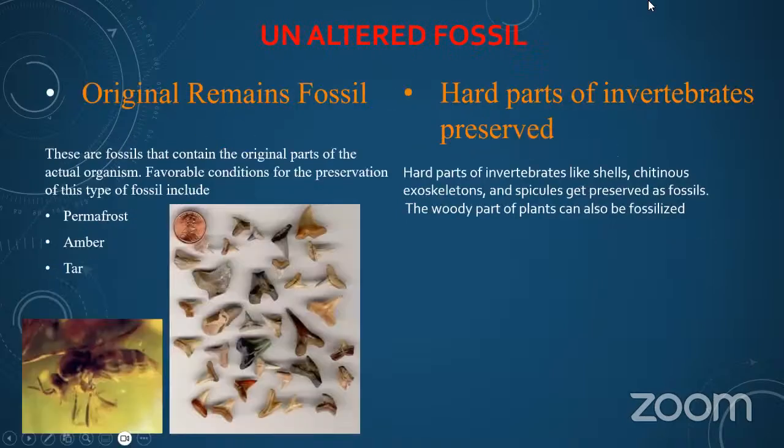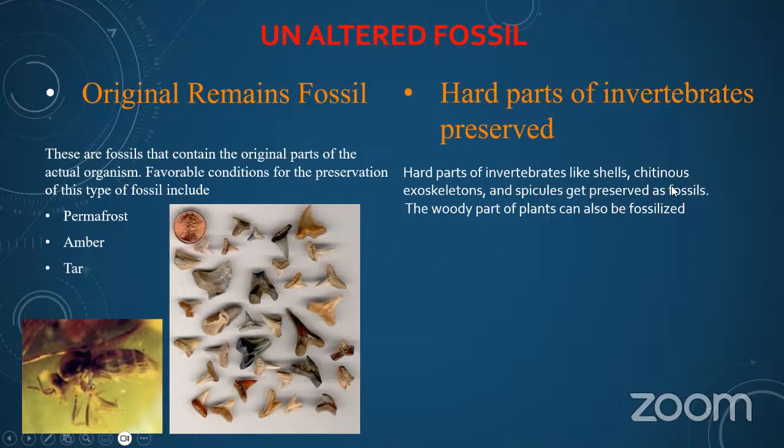In unaltered fossils, there are original remains fossils and hard parts of invertebrates preserved. Original remains fossils contain the original parts of the actual organism. Favorable conditions for the preservation of this type of fossils include permafrost, amber and tar. Here you can observe different types of small animal fossils.